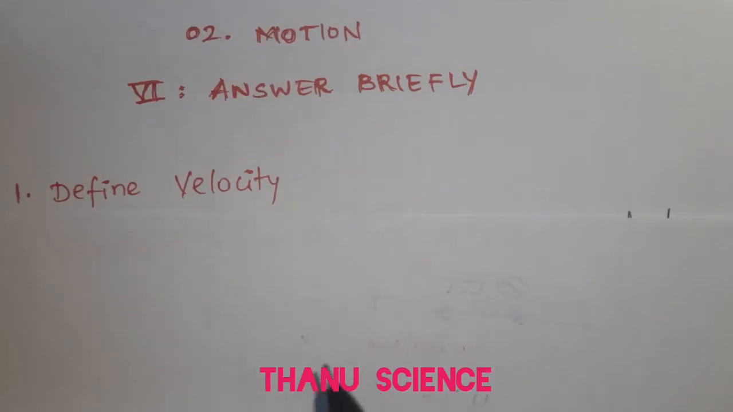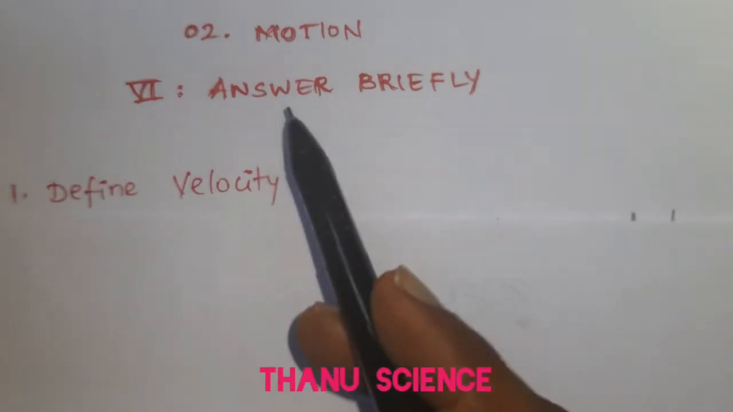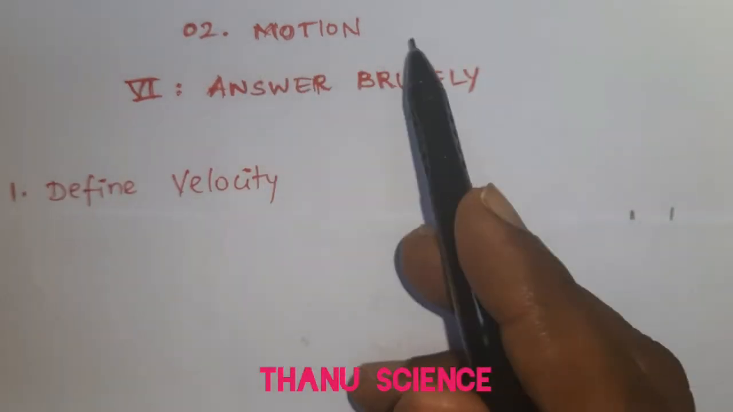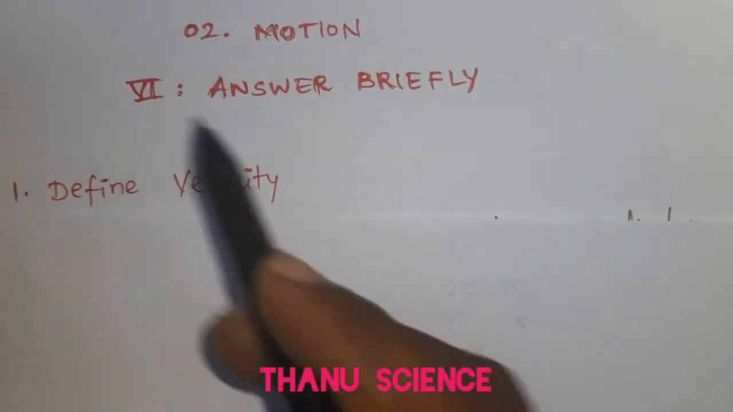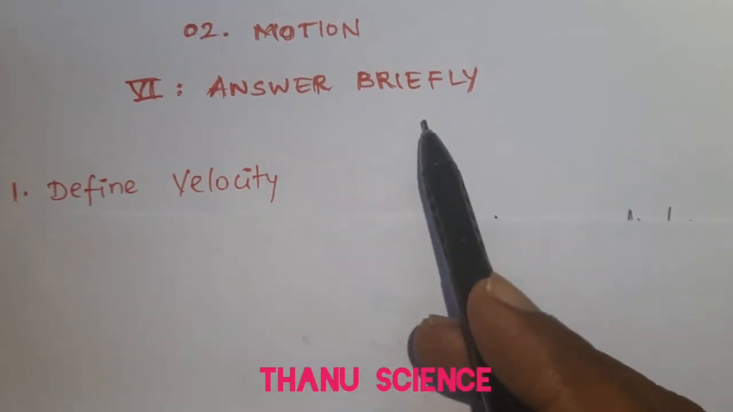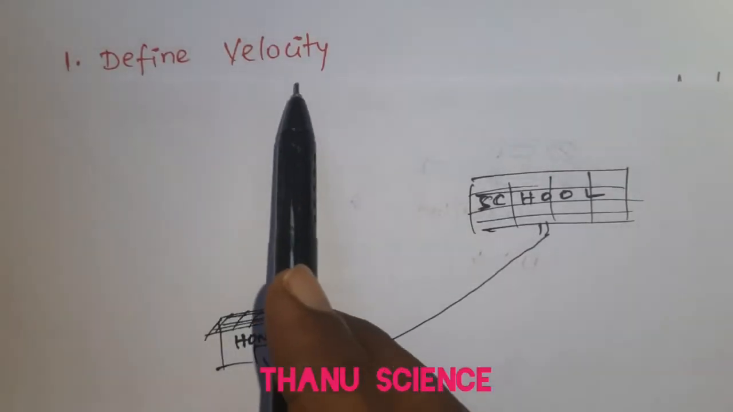Welcome to Tanu Science. In this video, we'll learn the answers from chapter 2 of class 9, that is motion, in the part of 6th Roman letter. Answer briefly. First question, define velocity.